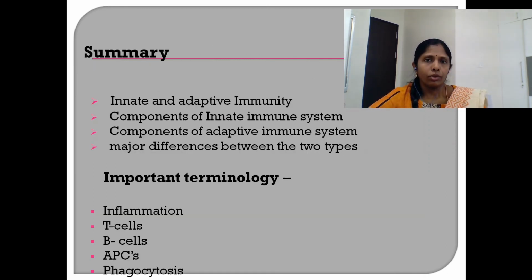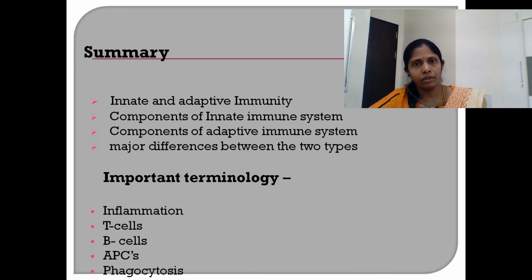So, to summarize, in this video class, we discussed what innate and adaptive immunity are, the components of the innate immune system and the adaptive immune system, as well as the major differences between the two types. To recapitulate, all the components of the innate immune system are present even before the onset of infection.